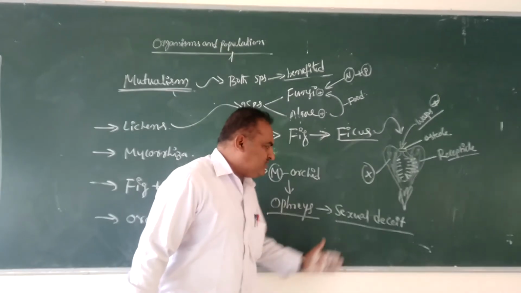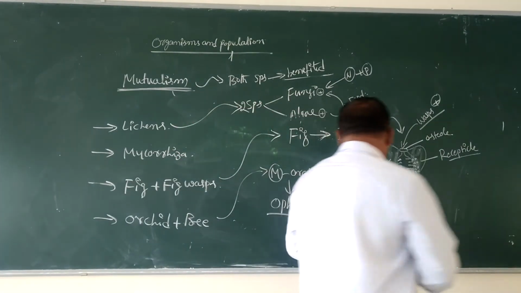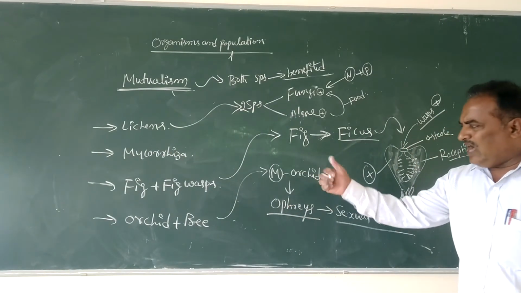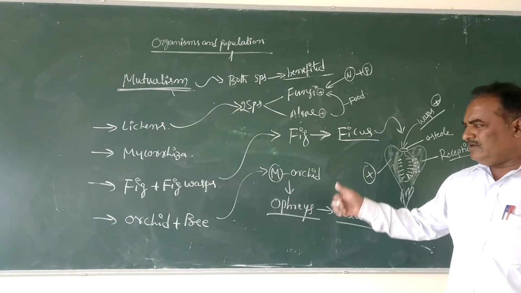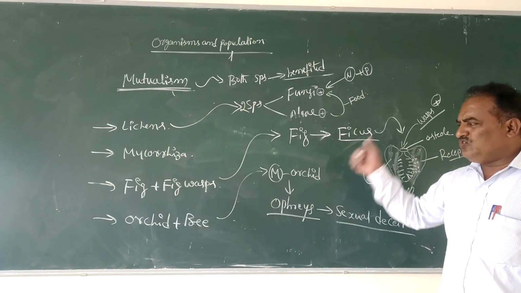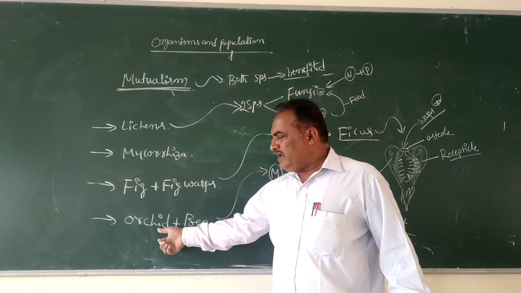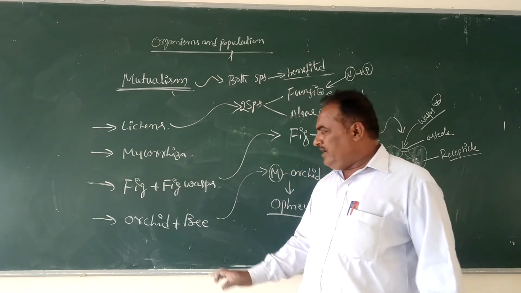Ophrys employs sexual deceit in which the orchids are pollinated with the help of bees, honeybees. Without bees, orchids will not be pollinated.